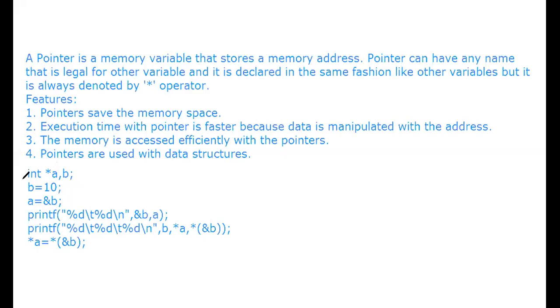Okay, here we are declaring one pointer variable and one integer variable.